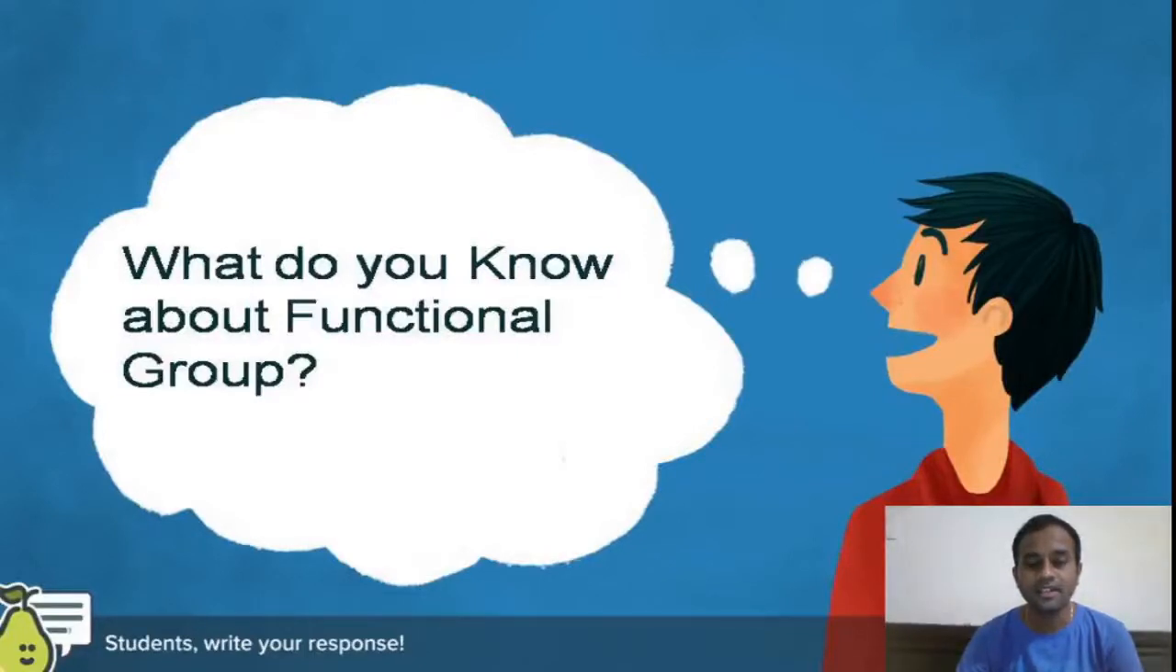From the intermediate level itself, we generally see this term, that is functional group. What is a functional group? A functional group is an atom or a group which defines the characteristic properties of the compound. Due to the presence of this group, the compound gets characteristic properties.